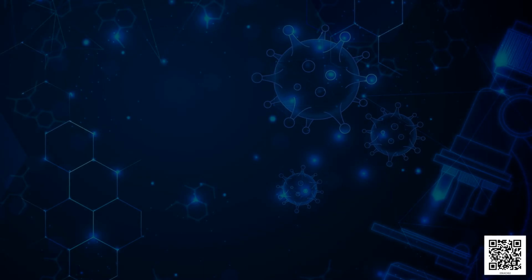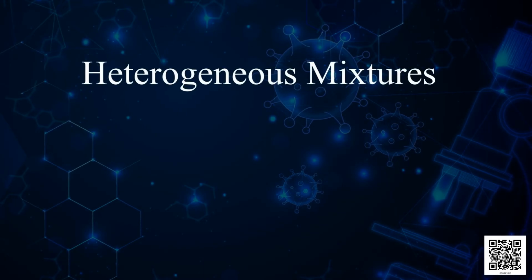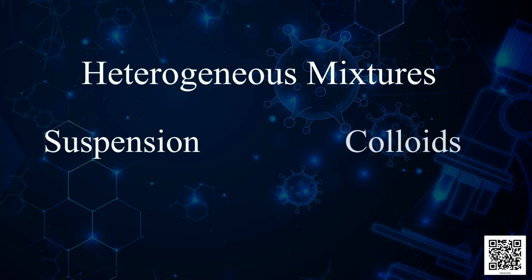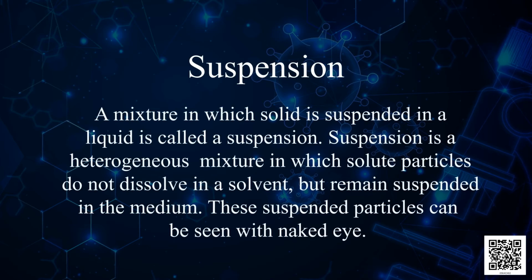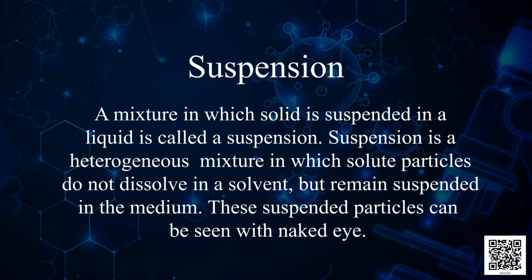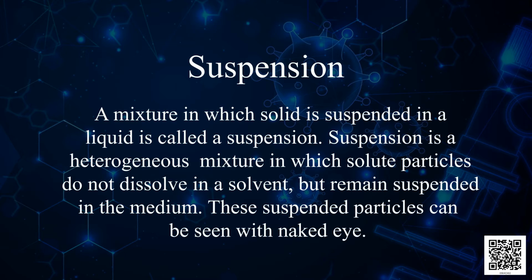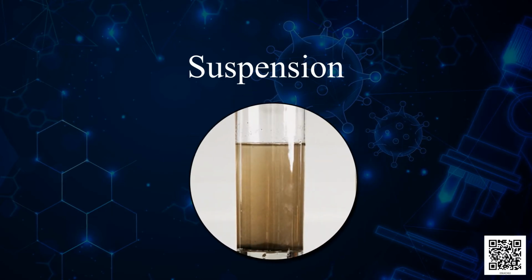Students, now we shall know about heterogeneous mixtures. Suspension and colloids are two types of heterogeneous mixtures. Suspension, a mixture in which solid is suspended in a liquid, is called a suspension. Suspension is a heterogeneous mixture in which solute particles do not dissolve in a solvent, but remain suspended in the medium. These suspended particles can be seen with naked eyes. For example, mud in water.